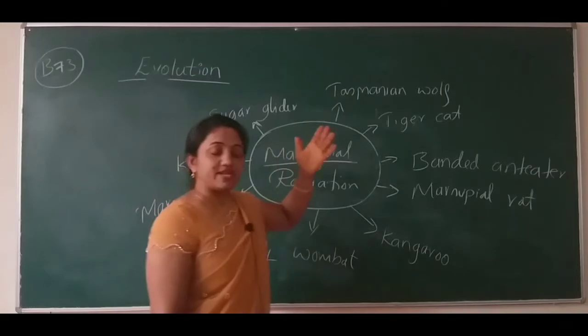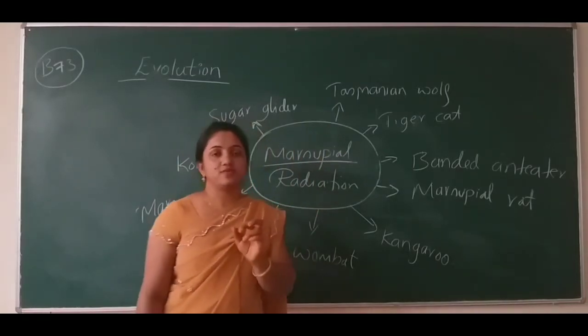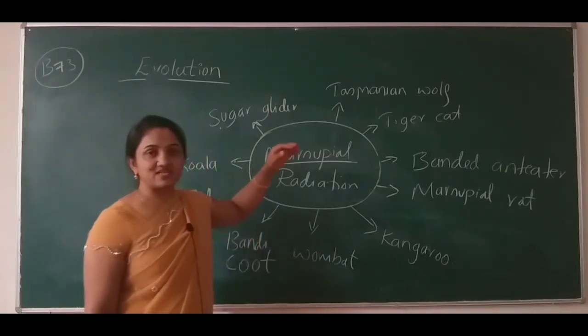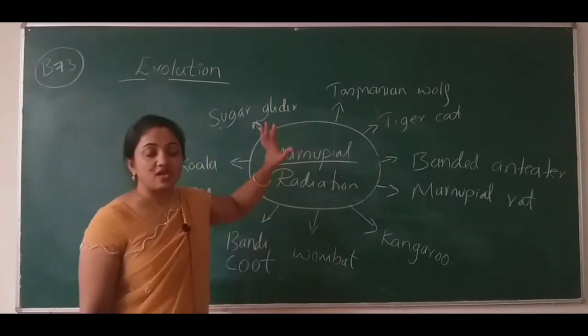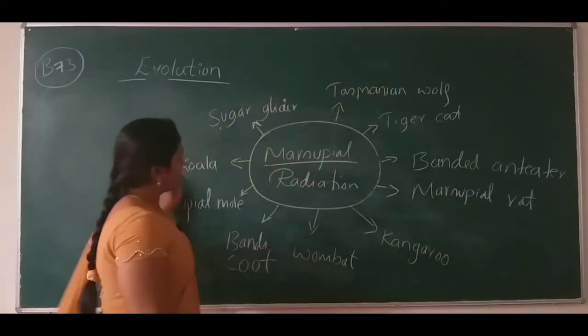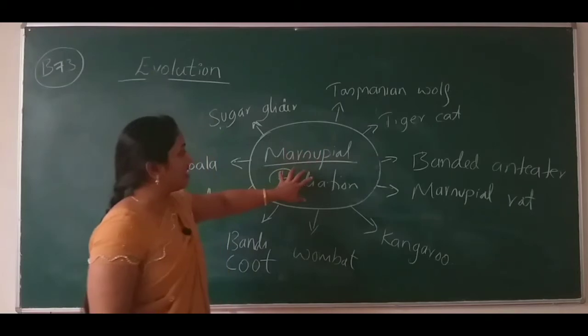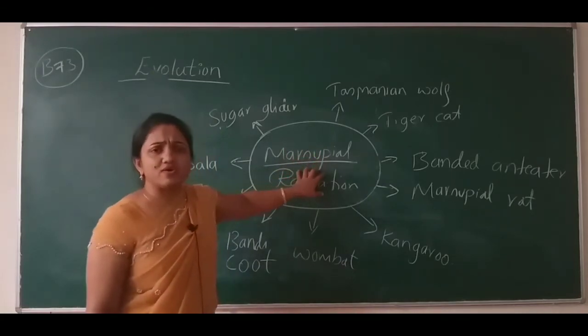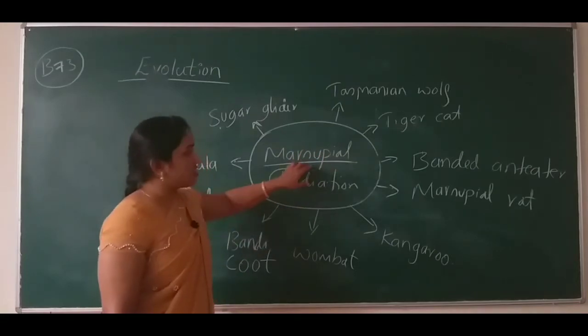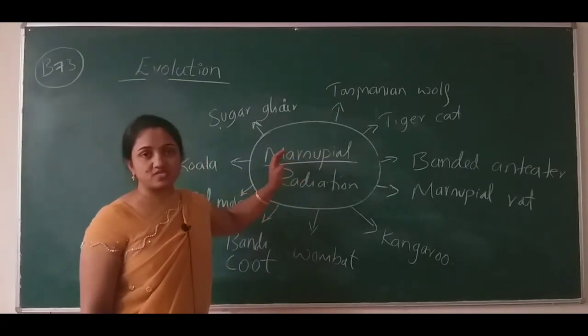Radiation. Let me use the better word, radiation. So what kind of radiation has occurred in this type of species? Adaptive radiation. All these species have a marsupial origin. These are known as species of marsupials.